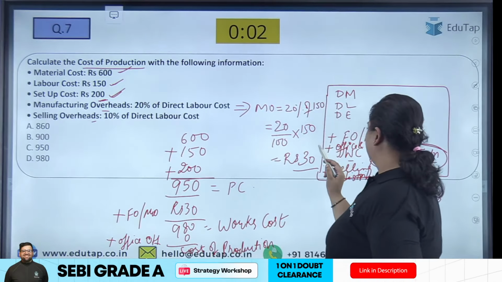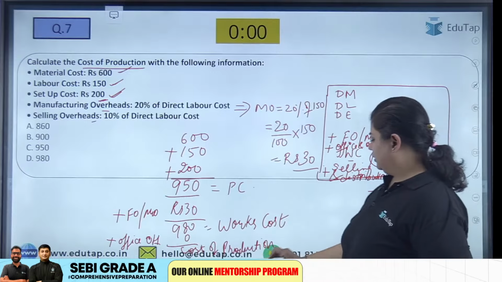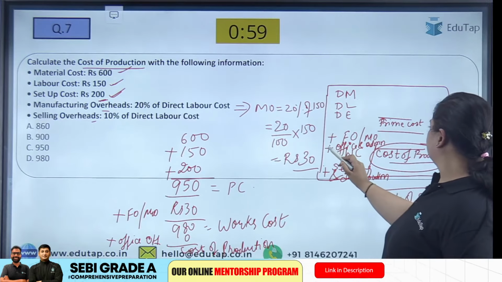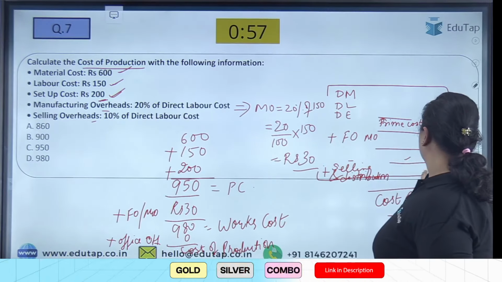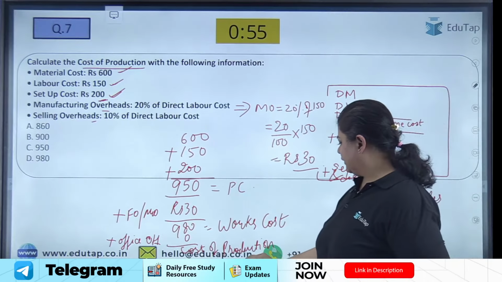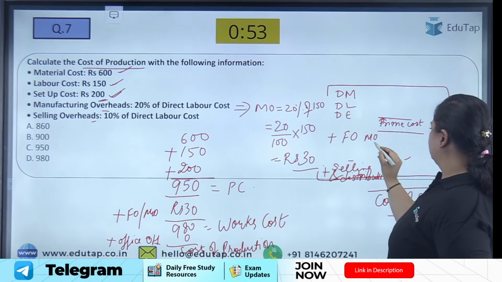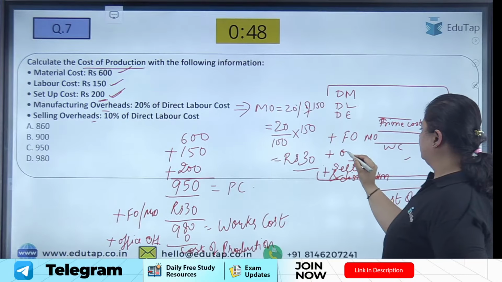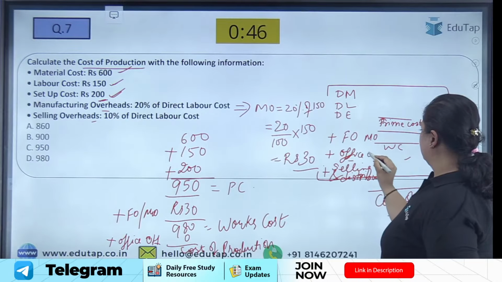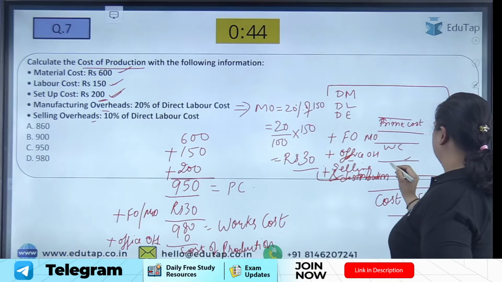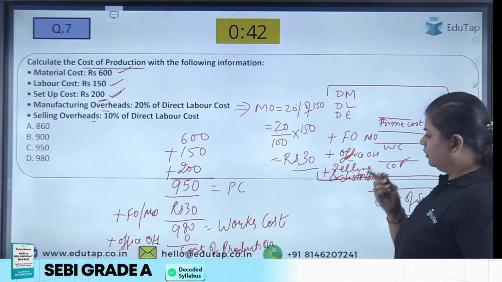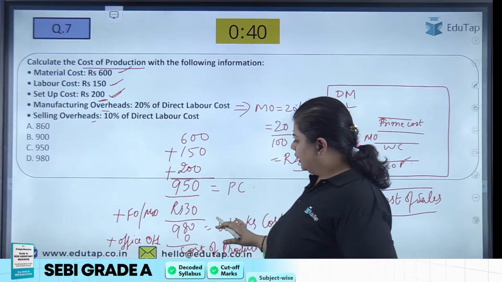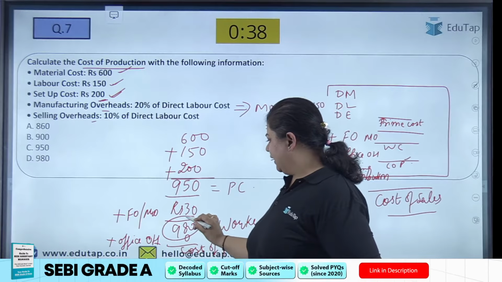So this is a small correction that you can make here: works cost plus office overheads gives my cost of production. Can you understand this? So 980 is my answer.